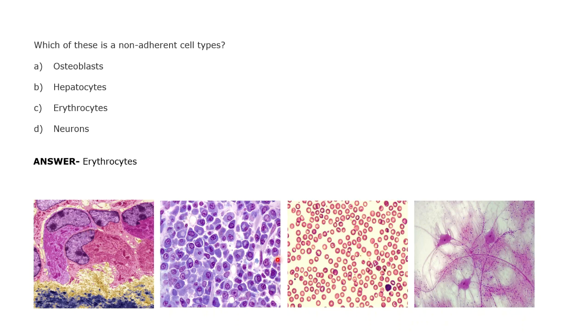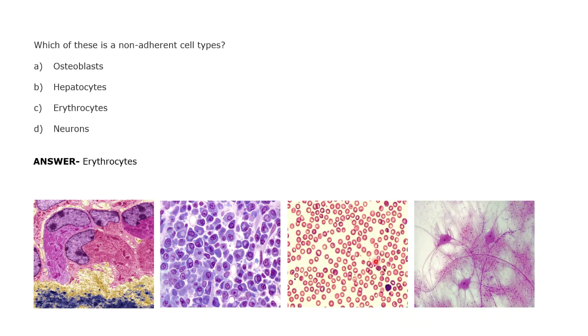And the next one is the hepatocyte. So basically hepatocytes are the liver cells, right? You might know that also. And erythrocytes are also called RBCs. You can see that these are separated from each other because they have to move from one place to another through blood vessels. If they are connected to each other, then they will not be performing well, right? So they have to be separated from each other.